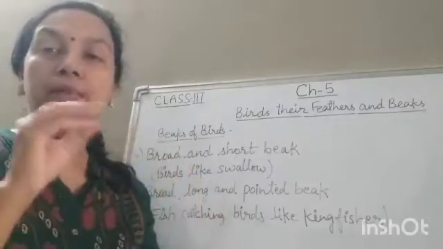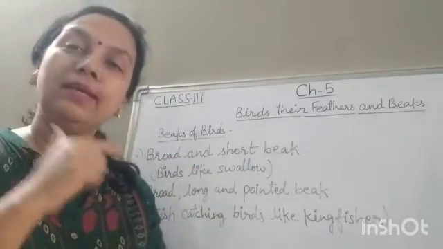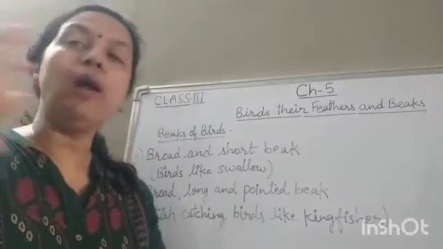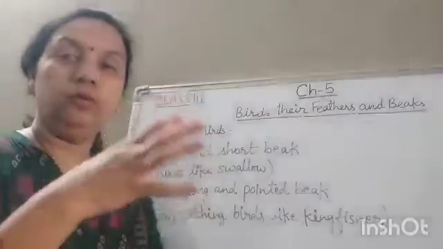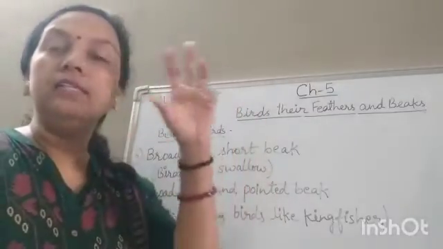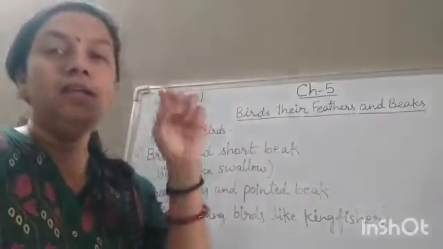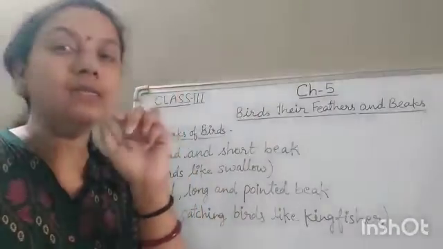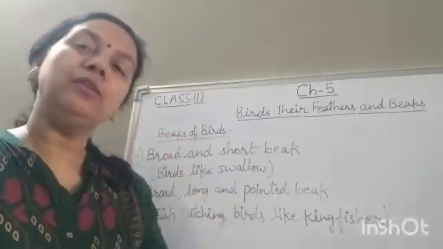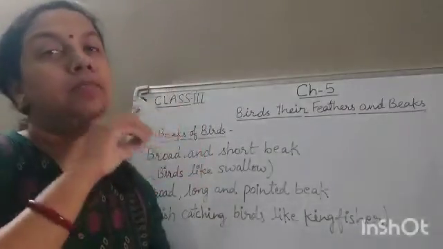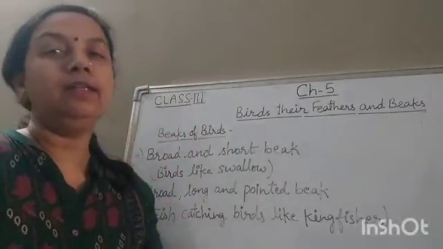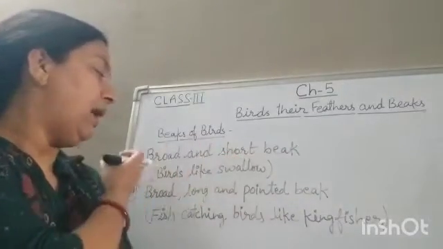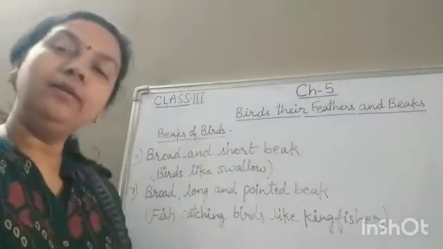Actually its beak is very sticky from inside, and it flies or moves round and round in the air, and the insects which are flying in air get stuck inside its beak because it is sticky from inside, and this way it gets its feeding. So birds like swallow have broad and short beak.